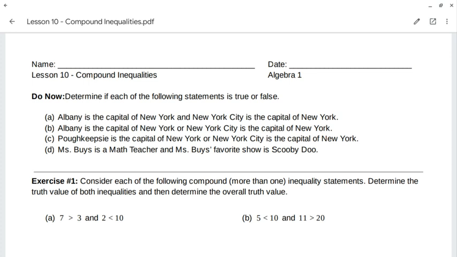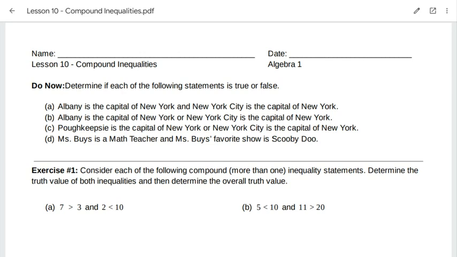Hey guys, in this video we're going to look through lesson 10, which is about compound inequalities. So compound just means that it's going to be more than one. When we look through this here, I want you to take a look at this do now for a second. So we're determining if each of the following statements is true or false.